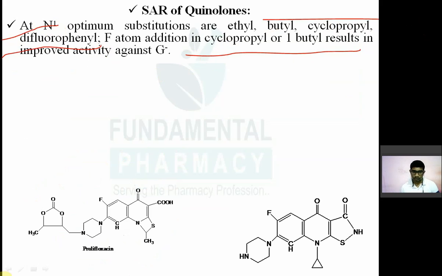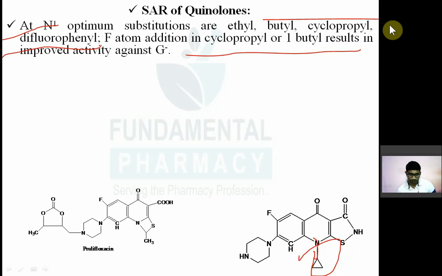तो N1, जो नाइट्रोजन 1 जो है, इसे यहाँ पे दिखा है, नाइट्रोजन के ऊपर क्या है, साइक्लोप्रोपाइल है यहाँ पे. सो N1 ऑप्टिमम सब्स्टिट्यूशंस आर नथिंग बट either ethyl, butyl, cyclopropyl, difluorophenyl, or fluorine atom addition in a cyclopropyl or t-butyl result in the improved activity against the gram negative.